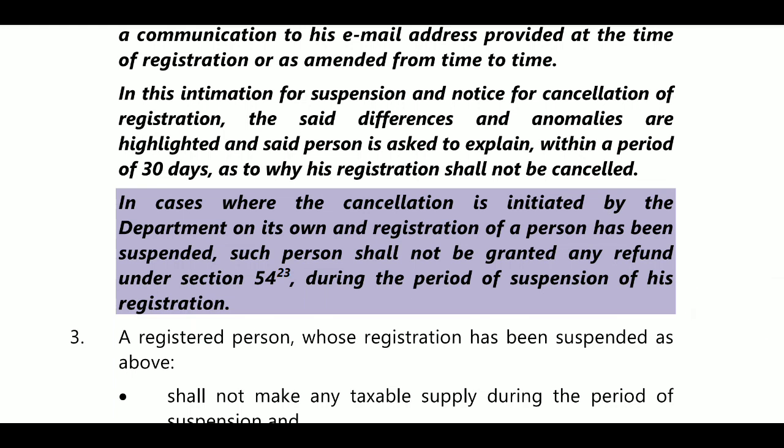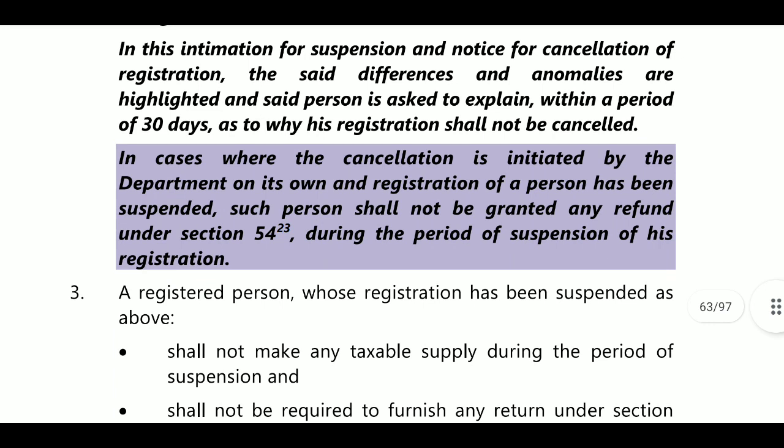If you have filed GSTR 1 and GSTR 3B and there is a difference, they may ask for reasons for the difference. You must answer within 30 days as to why his registration shall not be cancelled. They will say, due to this difference we are going to cancel your registration, so provide the reason for not cancelling the registration.